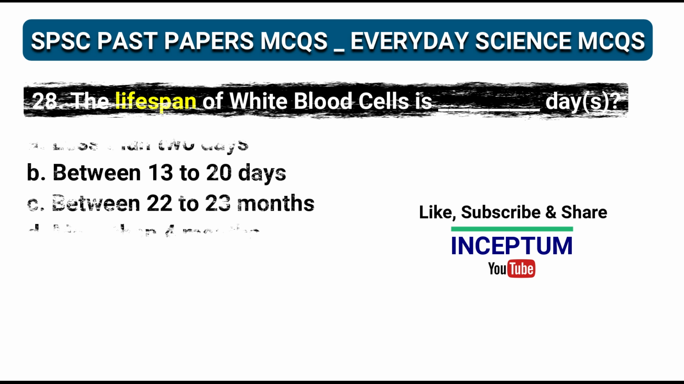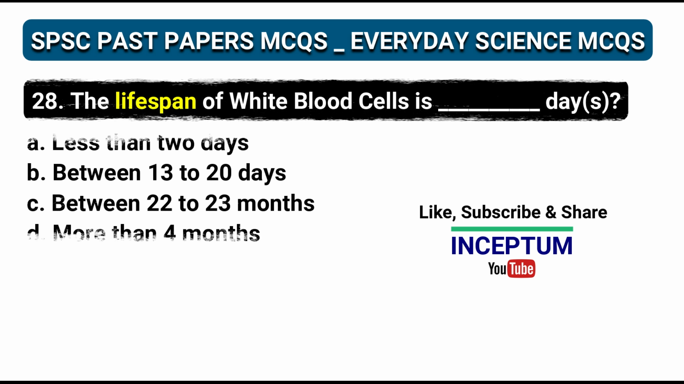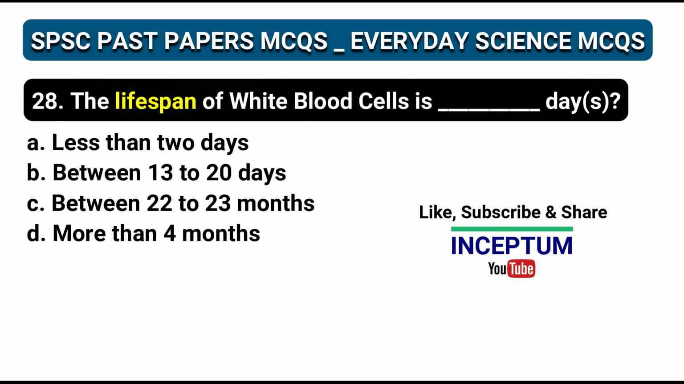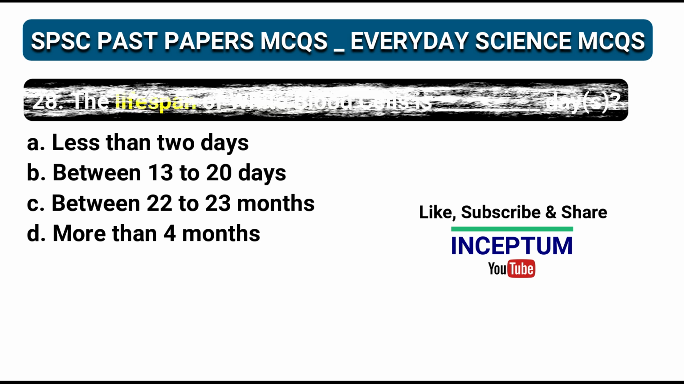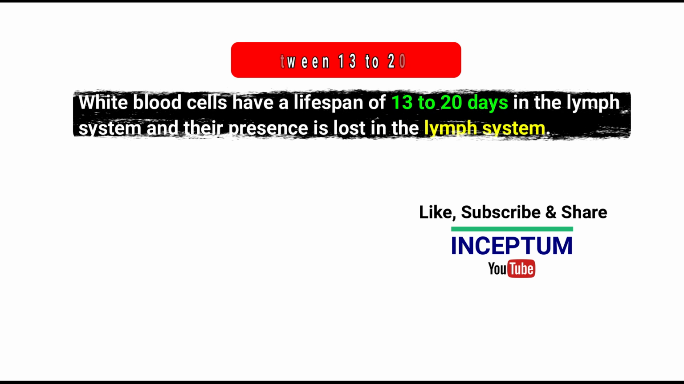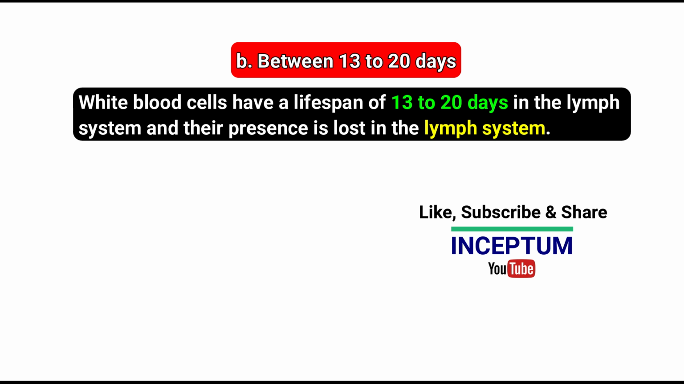Question number 28. The lifespan of white blood cells is. In the options: less than 2 days, between 13 to 20 days, between 22 to 23 months, more than 4 months. And the right one is option B, between 13 to 20 days. White blood cells have a lifespan of 13 to 20 days in the lymph system.